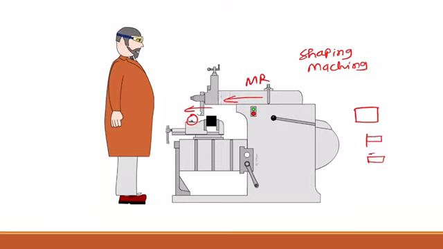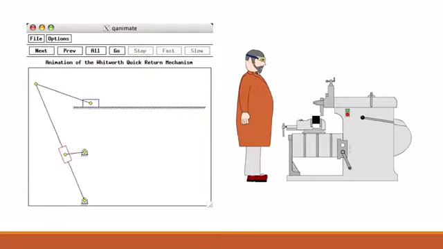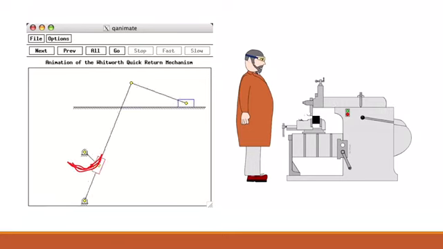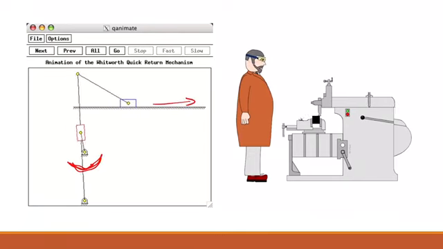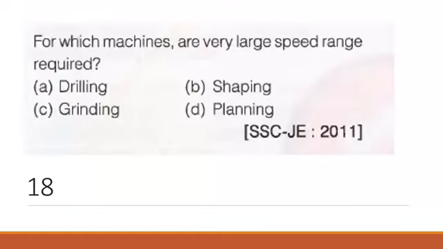We have to remove the extra material from here. So quick return mechanism is incorporated in the shaping machine, because in the forward stroke only material removal takes place. Next question guys. Here you can see this is quick return. This angle is the quick return angle, and this is the forward stroke for material removal, and as you can see, it quickly gets returned.